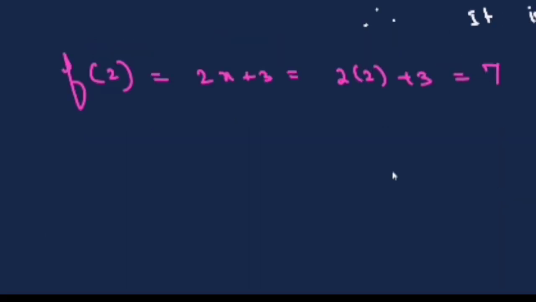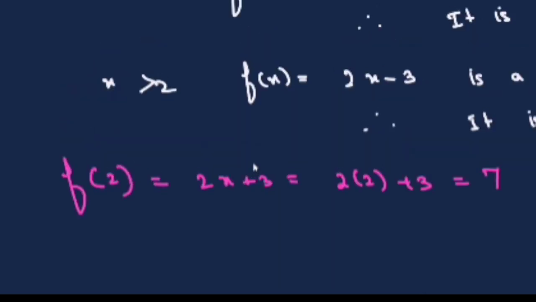Now let us find the left hand limit. You have to find the left hand limit and the right hand limit, because left and right, the functions are different. So left hand limit is limit x tends to 2 minus of f of x.